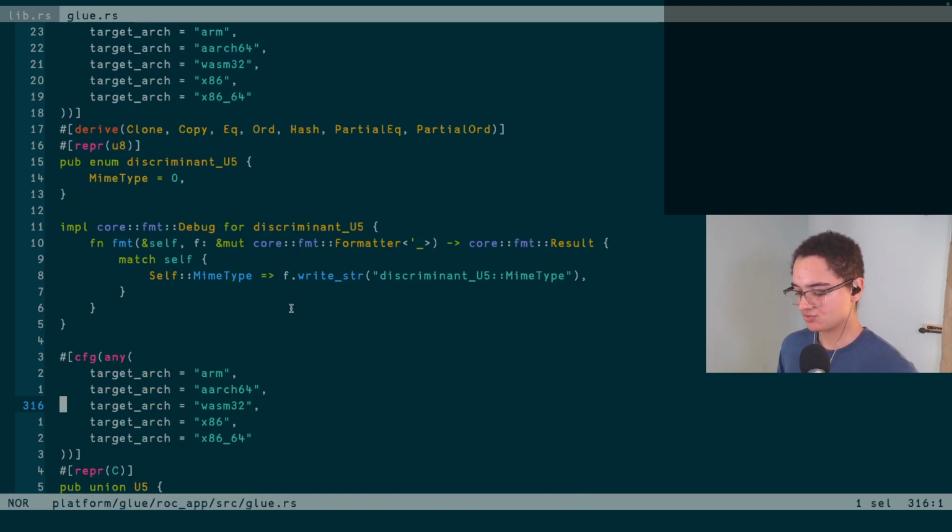And so this is just one of the nice tools to make it so that interacting with Roc is not a big pain, right? In Zig right now, we don't have any sort of glue. And so people writing Zig platforms basically have to figure out how everything works in Roc. They have to go and define their own types. They have to deal with all of the CFFI. And Zig makes CFFI nice, but it's still CFFI. So it's not something you really want to deal with.